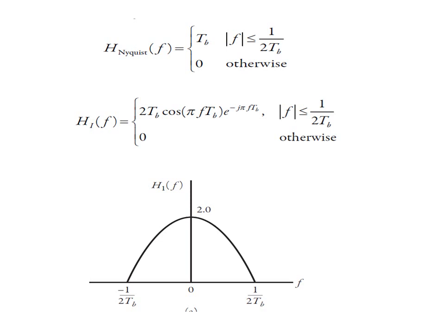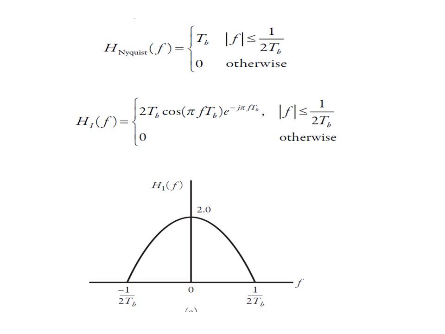Now we need to find the frequency response of the ideal Nyquist channel, H Nyquist f. For an ideal Nyquist channel of bandwidth W equal to 1 by 2 Tb, the response H Nyquist f is equal to Tb for f less than or equal to 1 by 2 Tb, or 0 otherwise.